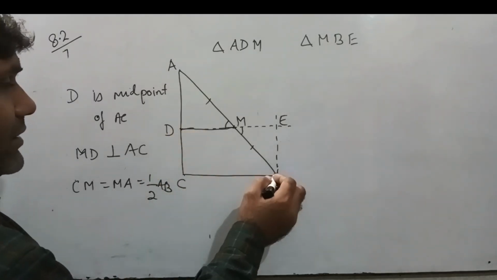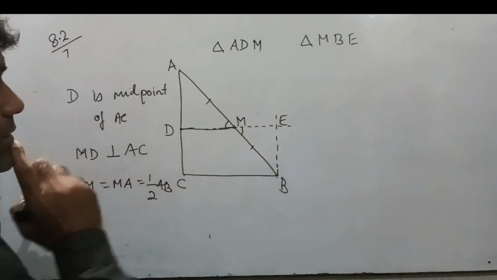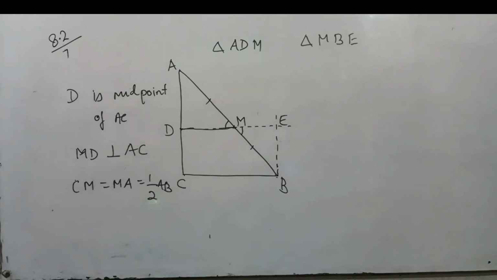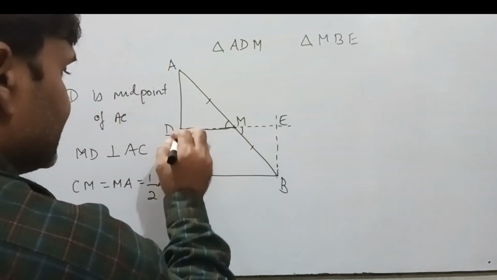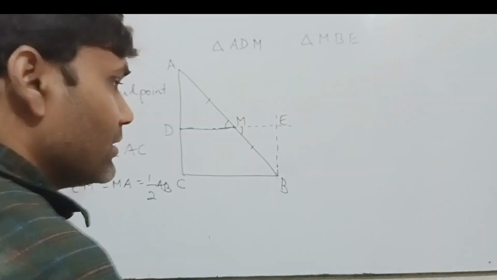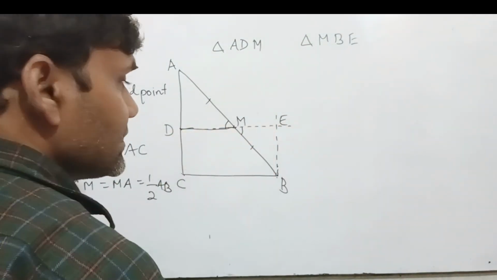CD and BE both are parallel and D is a transversal line.